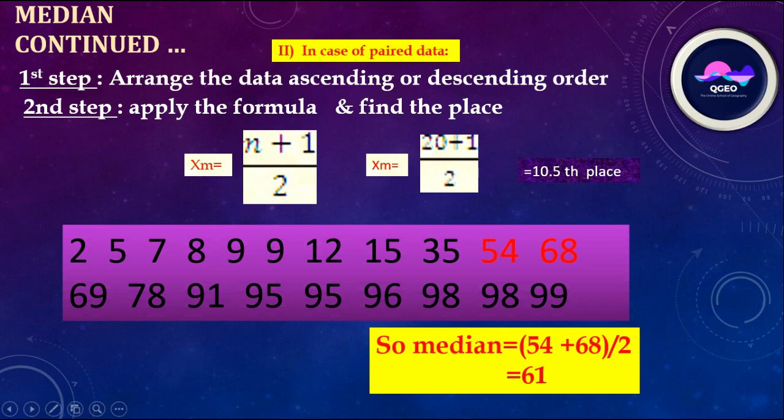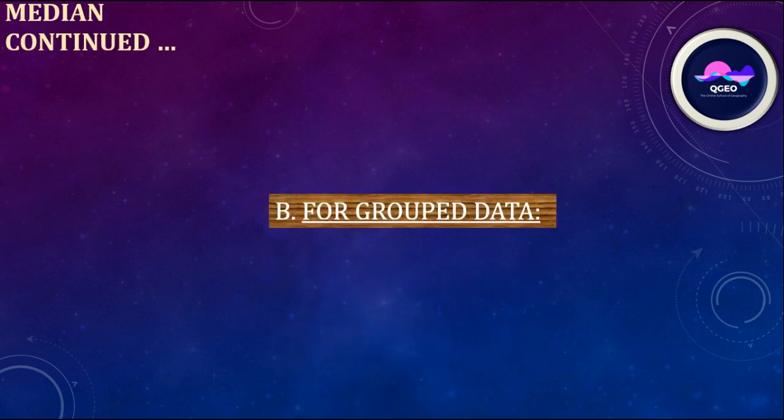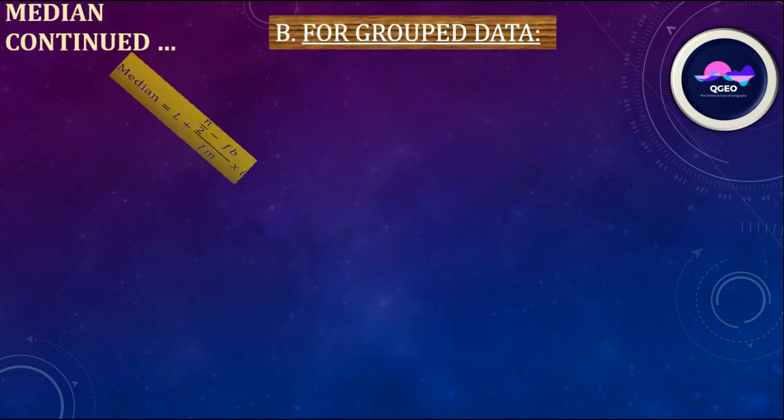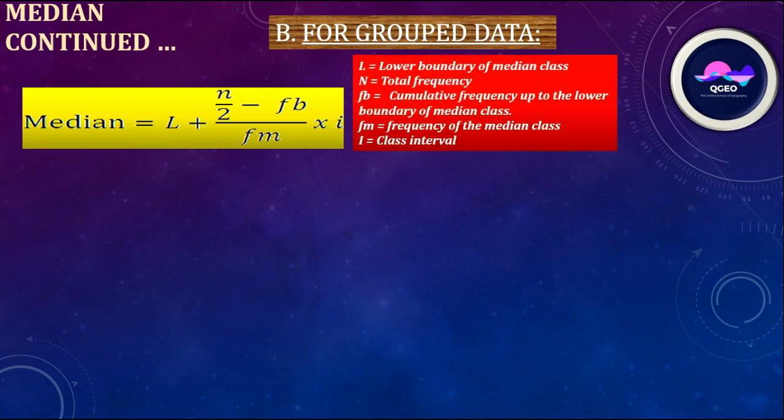For grouped data, the formula for the median is L plus (n by 2 minus FB) by Fm into I, where L is equal to the lower boundary of the median class, n is equal to the total frequency, FB is equal to the cumulative frequency up to the lower boundary of the median class, Fm is equal to the frequency of the median class, and I is equal to the class interval.